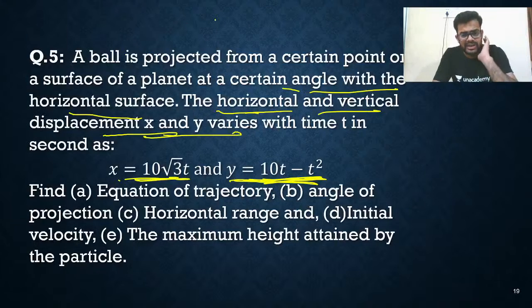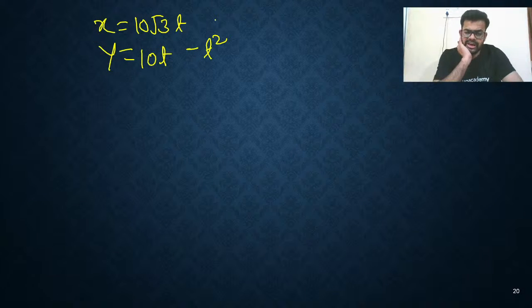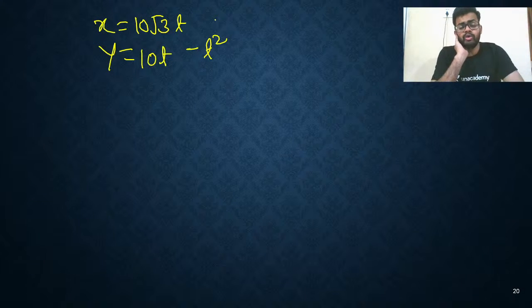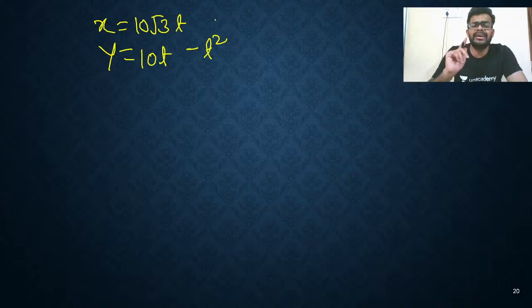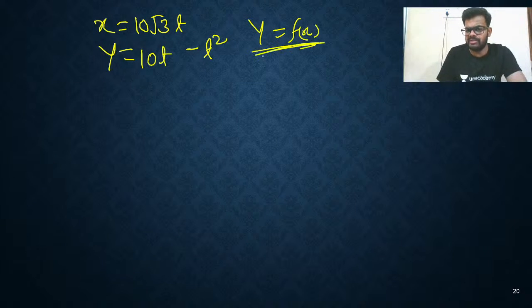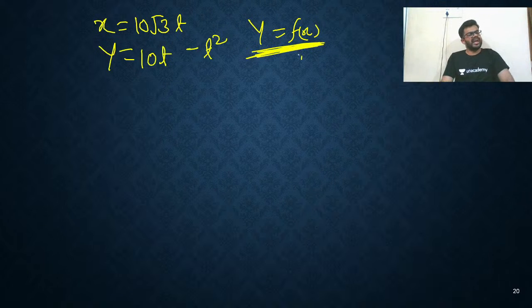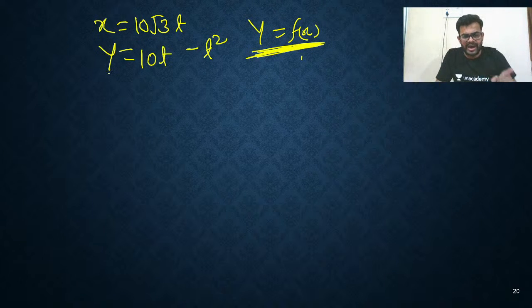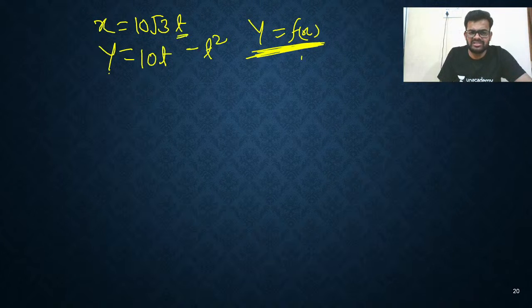This only, no? 10t minus t square. Okay, I have the x coordinate, I have the y coordinate. Now how to find the equation of trajectory? I told you, if y is given as a function of x, the relation between y and x gives the equation of trajectory. So I want to write this y in terms of x. What is the common term? The common term is time.